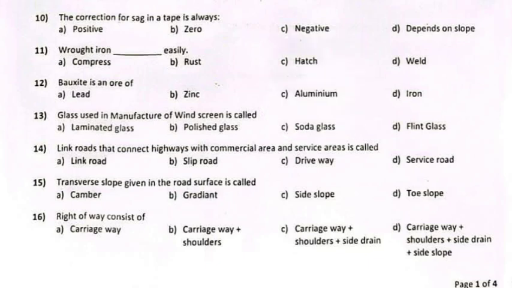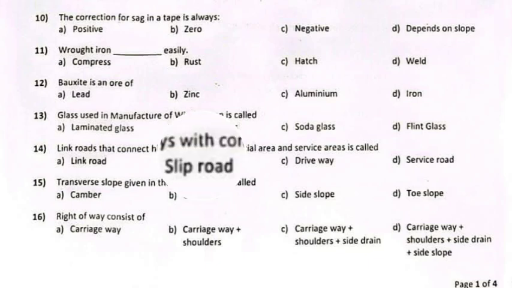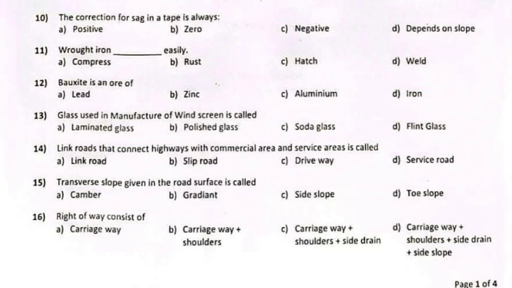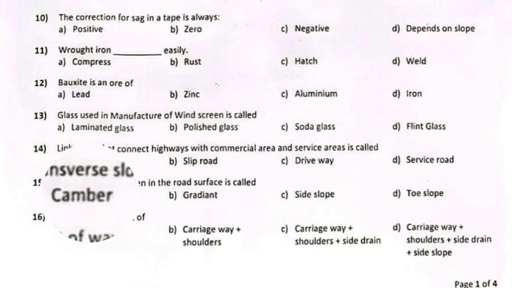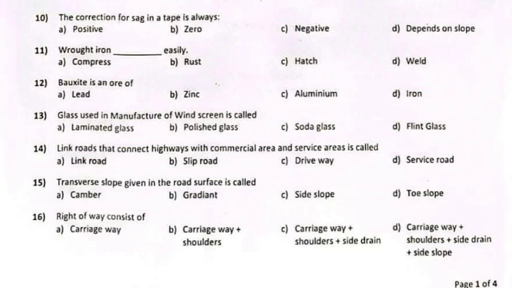Question 13. Glass used in manufacture of windscreen is called. Answer: A. Laminated glass. Question 14. Link roads that connect highways with commercial areas and service areas are called. Answer: B. Slip road. Question 15. Transverse slope given in the road surface is called. Answer: A. Camber. Question 16. Right-of-way consists of. Answer: D. Carriageway plus shoulders plus side drain plus side slope.